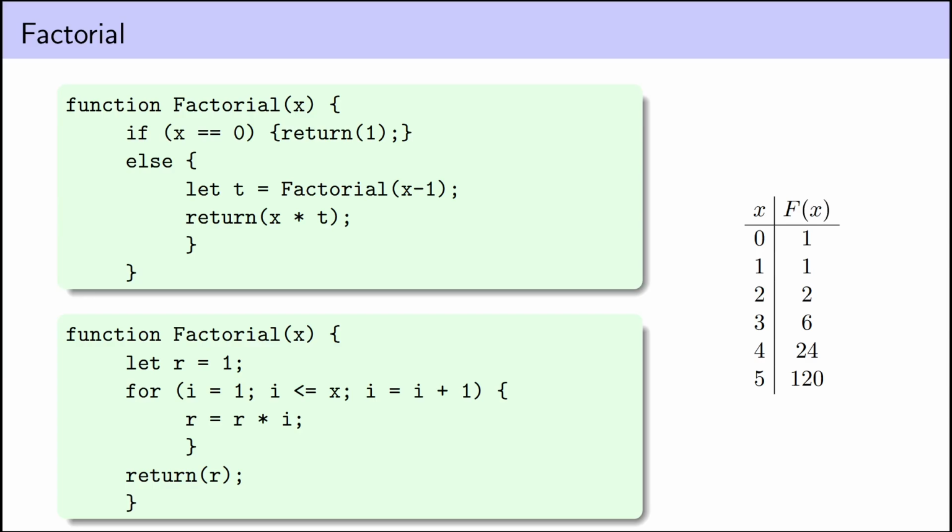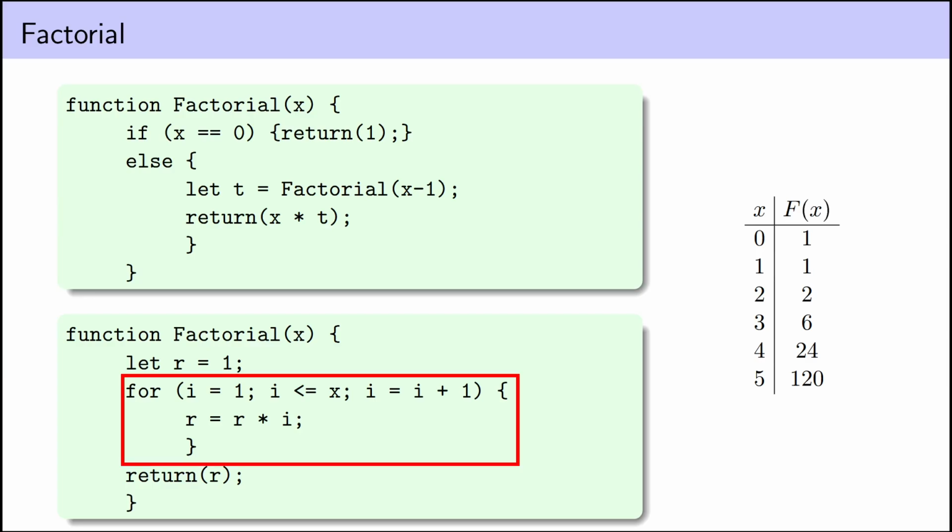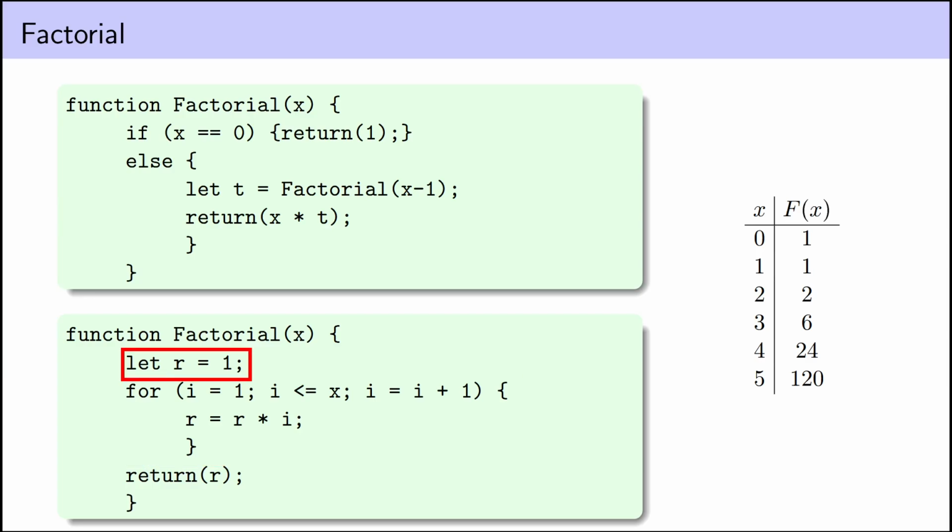This isn't a lot of overhead, but when you're calling functions inside functions, inside functions, inside functions, thousands deep, you have to remember the state of the world at each of those levels, and it can add up fairly substantially. So instead, if you want to loop in an imperative language, if you want to do something over and over again, imperative programmers usually prefer a for loop. In this loop, we start off with the return value at 1, and then for each value i between 1 and x, we multiply our return value by i.